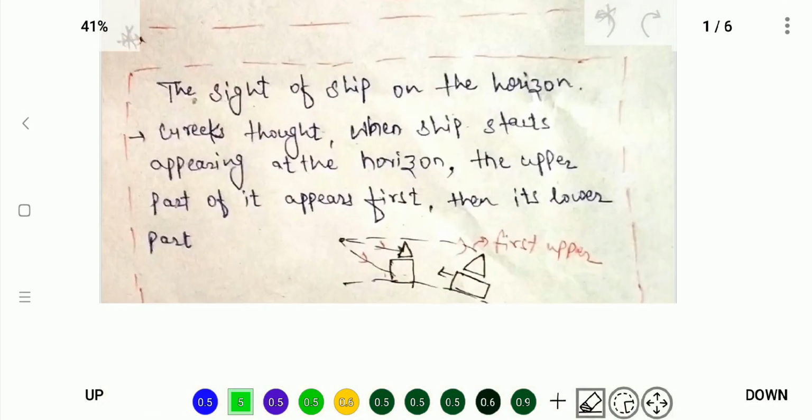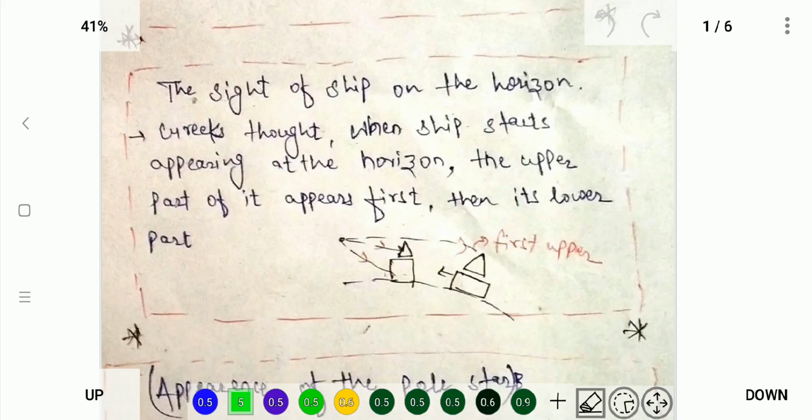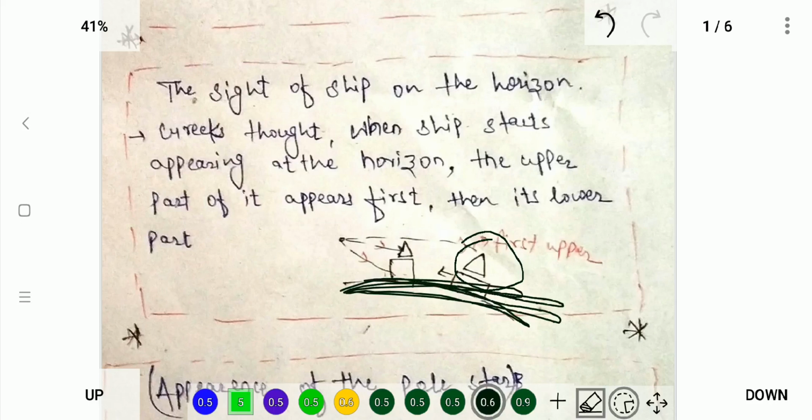The second point is the sight of a ship. As we know today, the earth is spherical. So whenever we see a ship coming through the horizon, first we see its upper part, like this. First we see this part. So how can it happen? It can only happen if the earth is spherical like this. It can never happen on a flat earth. Then people started thinking that the earth might be spherical, or that the earth can never be flat.